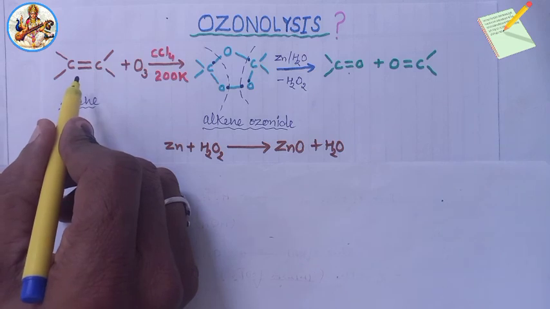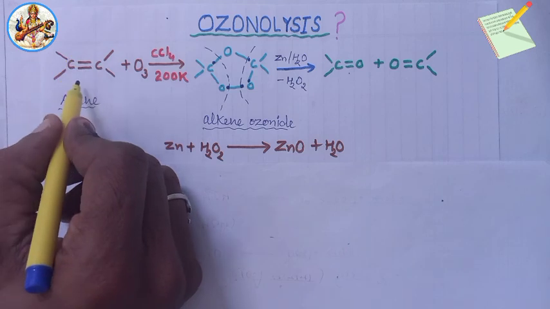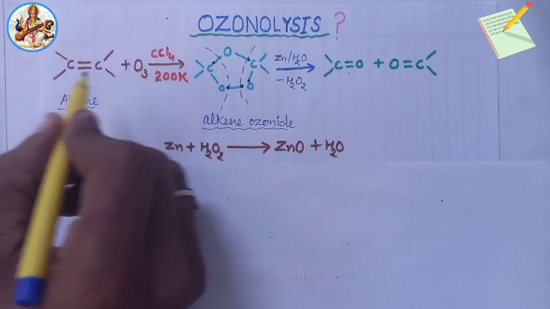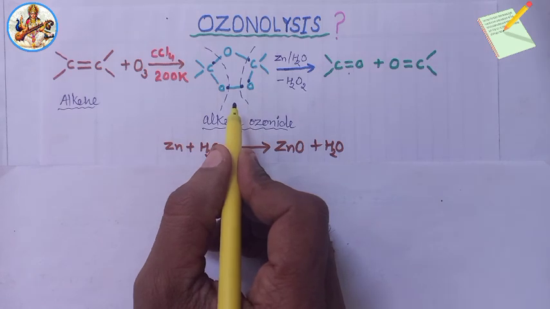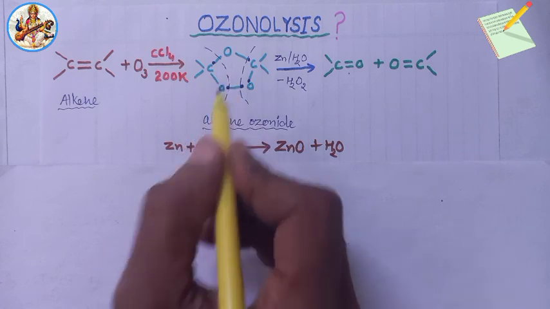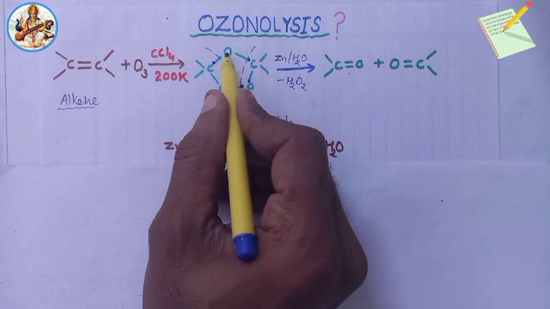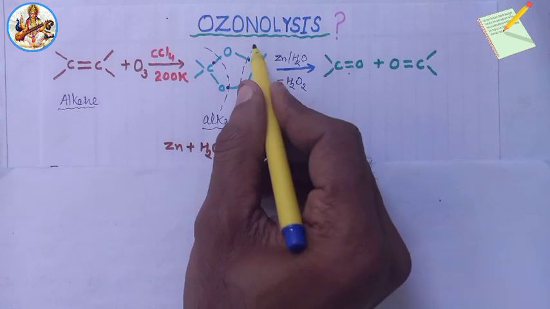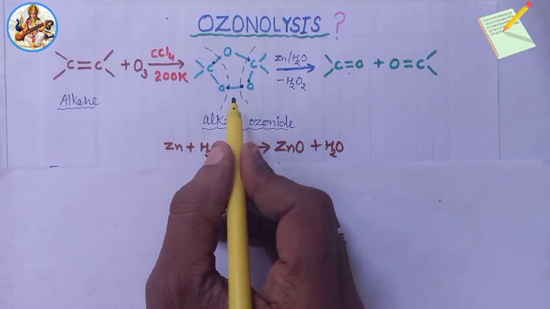During the reaction, sigma and pi bonds are cleaved from an alkene molecule, thus ozone oxidizes alkene to ozonides. In reduction of ozonides, bonds are cleaved between carbon-oxygen and oxygen-oxygen, similarly between carbon-oxygen and oxygen-oxygen.